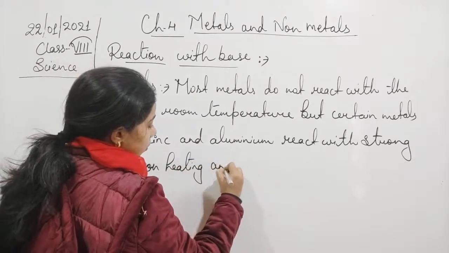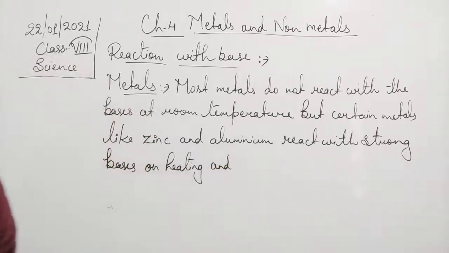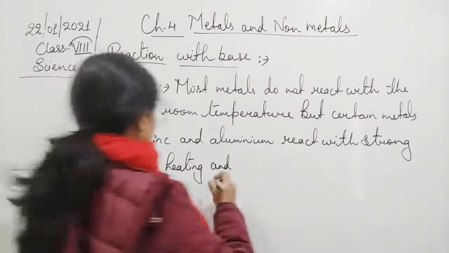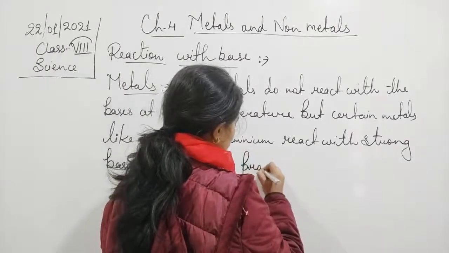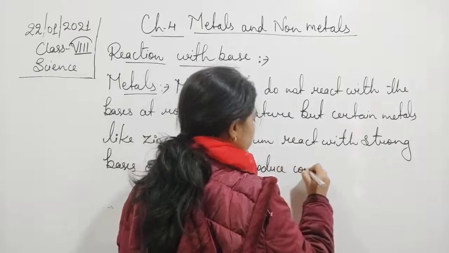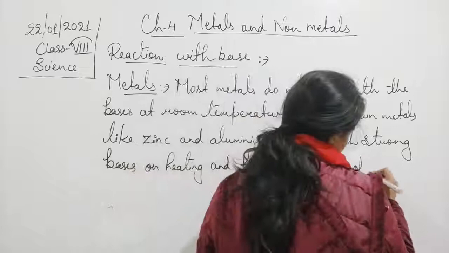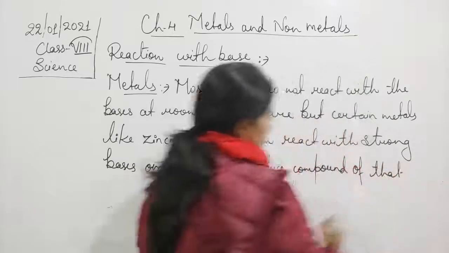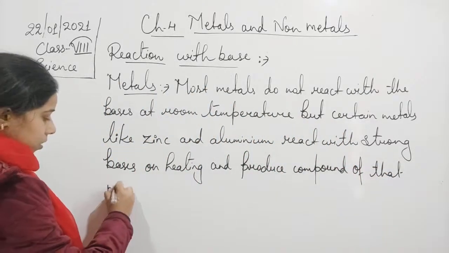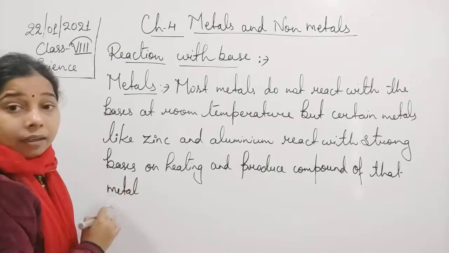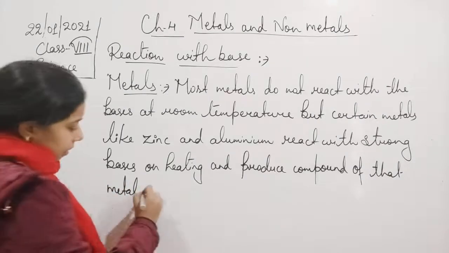And they produce a compound of the metal, and hydrogen gas is released.